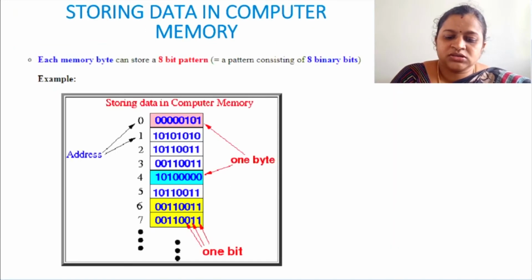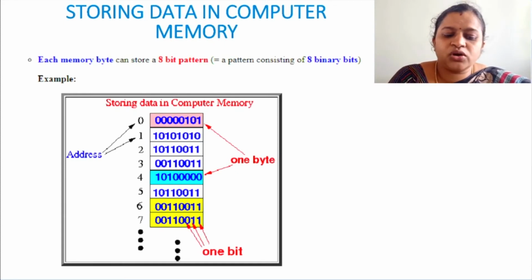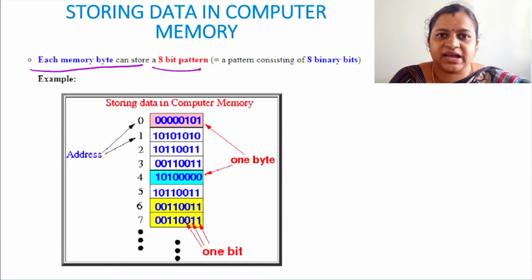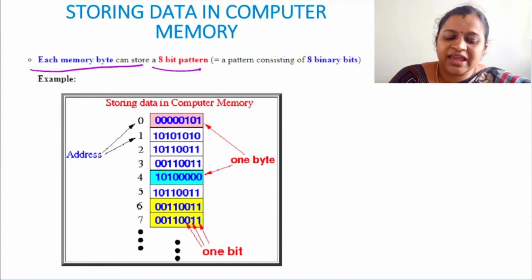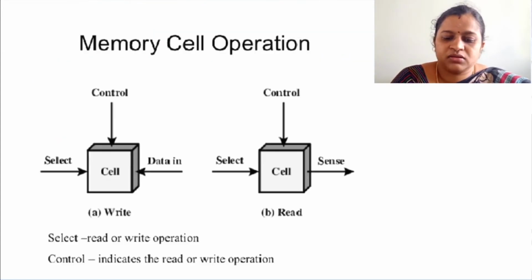So how will your data be stored in computer memory? As I told you, a sequence of 8 bits will give you 1 byte. Each memory byte can store an 8-bit pattern of data. So whatever data you give will be stored in the form of an 8-bit pattern, a byte. This is how it will be stored inside the computer memory, and it can be accessed with the help of its unique location called address.